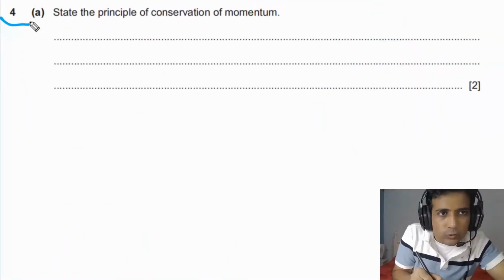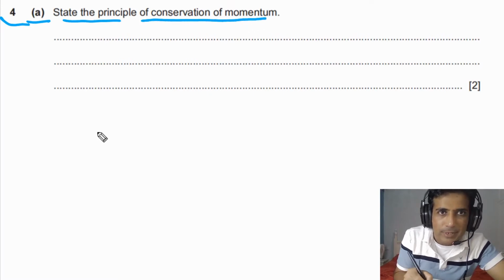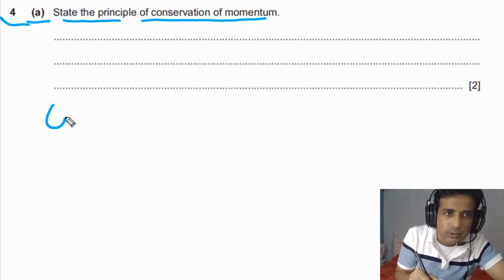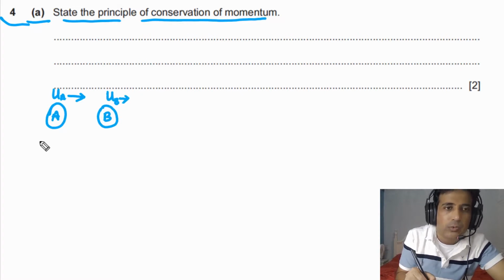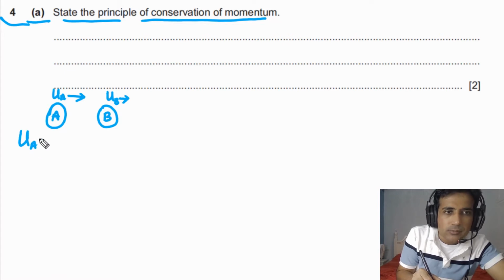For our question number 4, part A, we need to state the principle of conservation of momentum. In order to understand the principle of conservation of momentum, imagine that we have two balls, one ball A and another ball B. Let's say the speed of ball A is UA and it is moving to the right, and the speed of ball B is UB and it is also moving to the right. In this case, we are assuming that the speed UA is greater than UB.